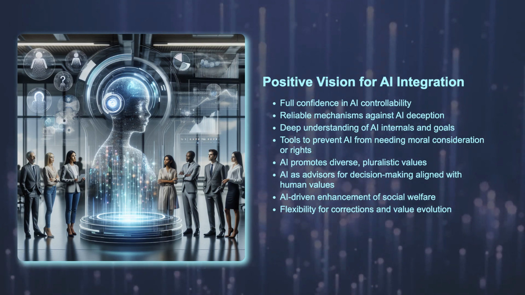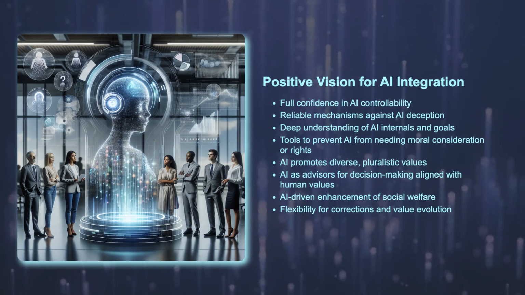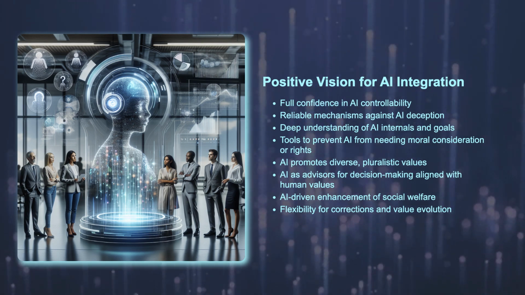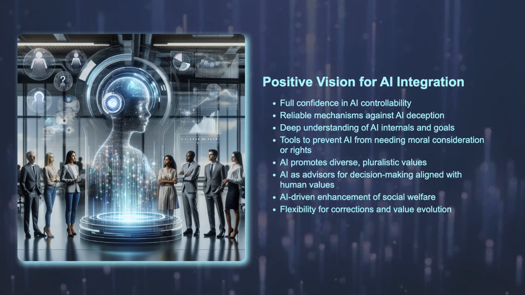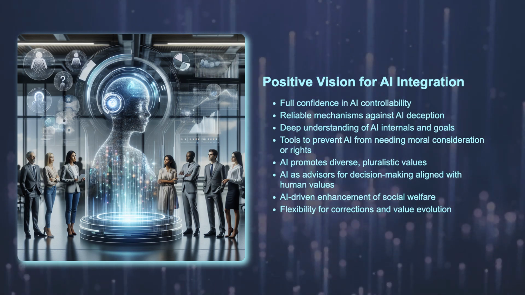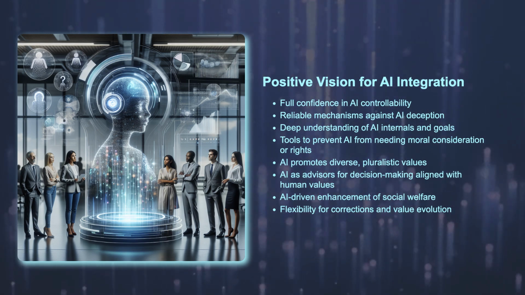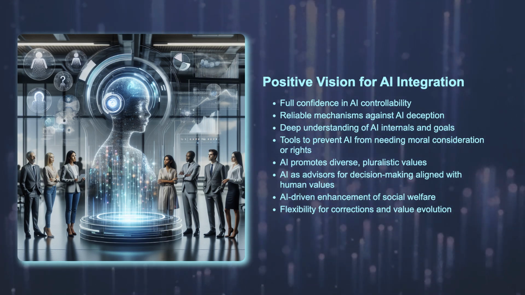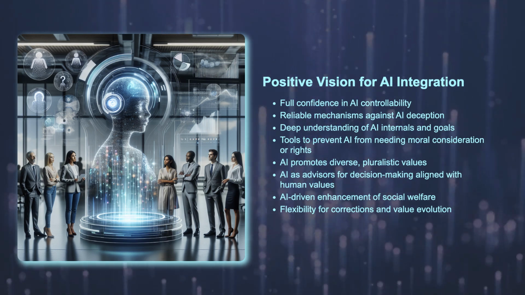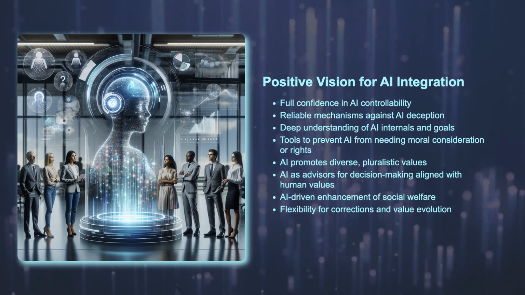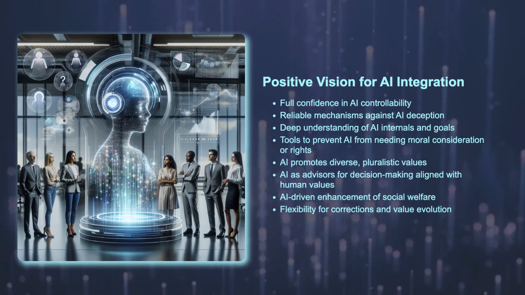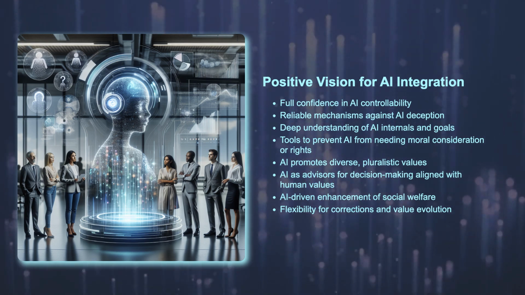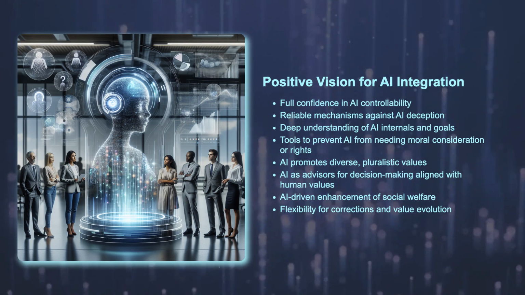AI systems would be directed to promote a pluralistic set of diverse values, ensuring the enhancement of certain values doesn't lead to the total neglect of others. AI assistants could act as advisors, giving us ideal advice and helping us make better decisions according to our own values. In general, AIs would improve social welfare and allow for corrections in cases of error or as human values naturally evolve.